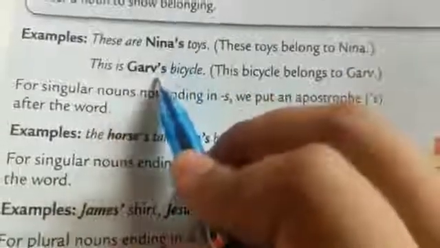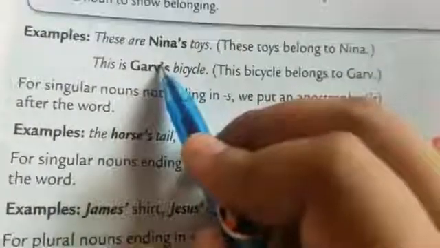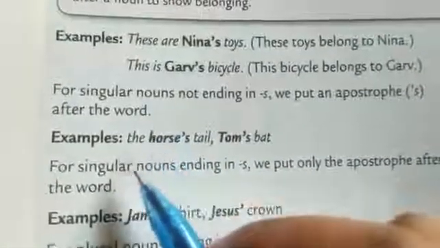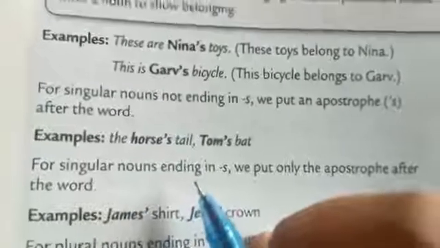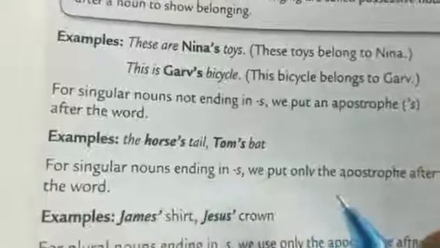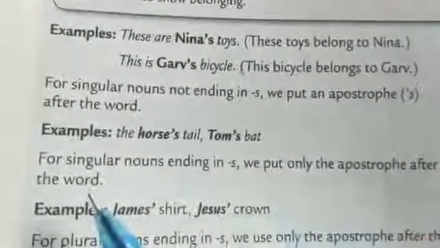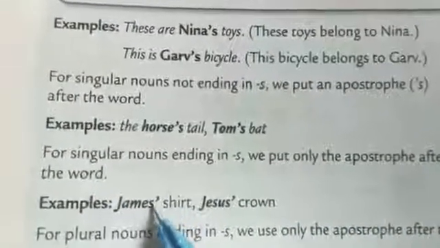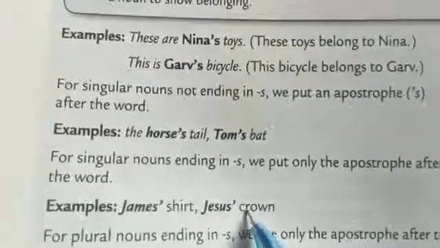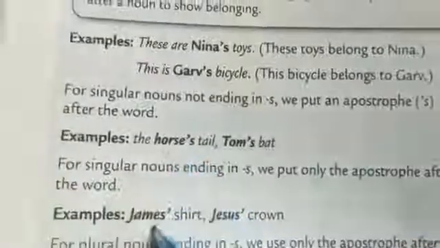Here no S is there, so after the noun we put the apostrophe and S. For those nouns ending in S, we put only the apostrophe after the word, like James. Here S is there, so after the word we put the apostrophe. James' shirt, like that. So this is the difference between these two.